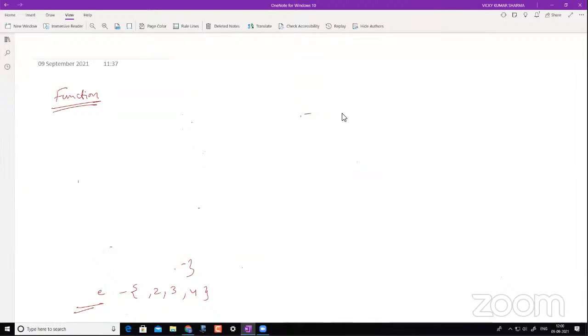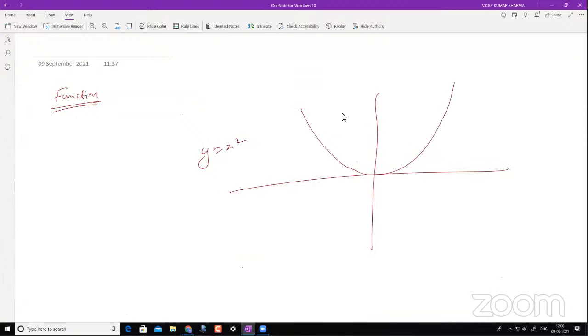Sir, one doubt. In the previous one, can we say y equals x square is our function? Yes, of course. It is a function. But if we put -1, we get 1. If we put 1, then we again get 1. But this is permitted, no? See, this is giving you a unique image 1, and this is also giving a unique image 1.